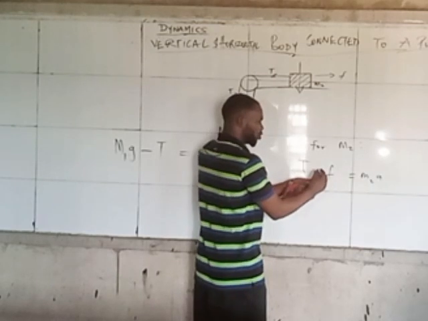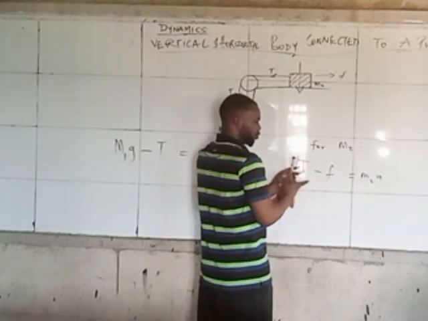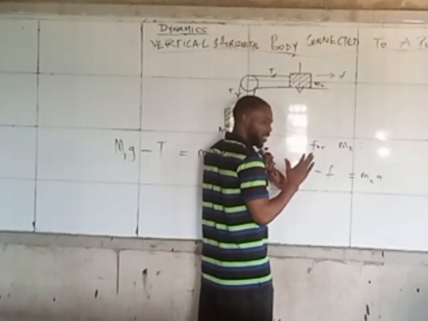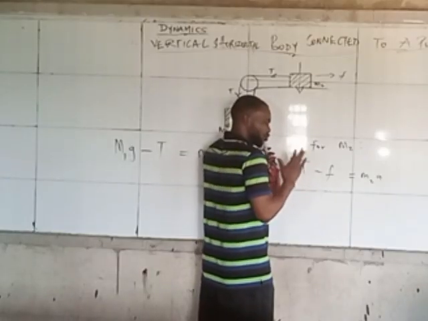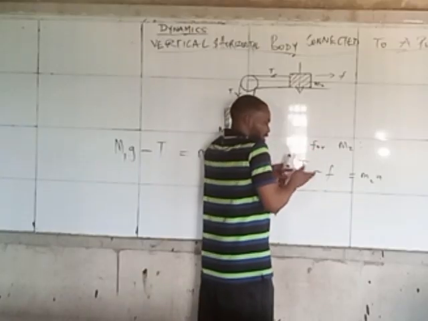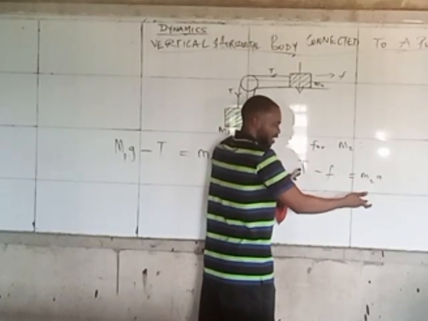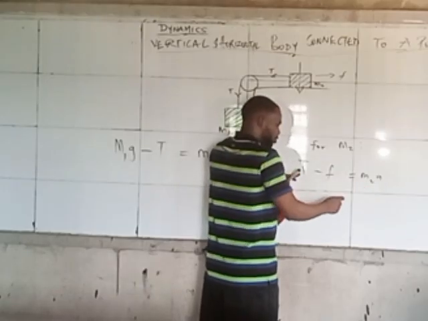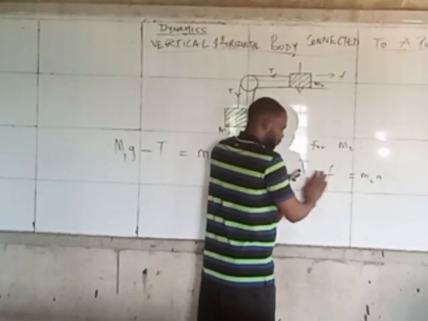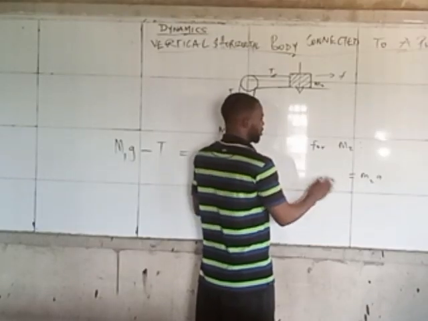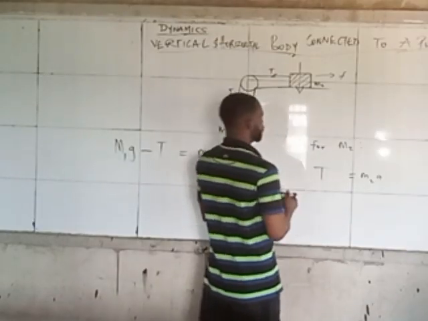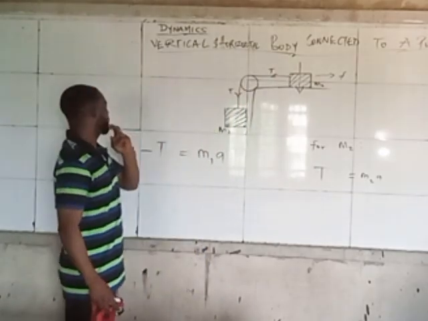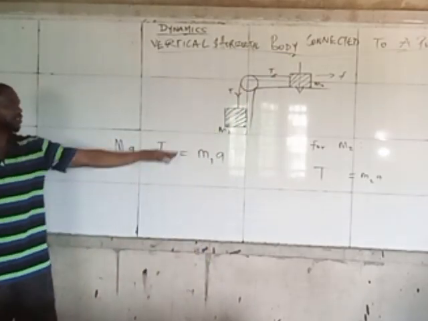But since they did not mention friction, and in most cases they don't mention it, whenever it's horizontal, without stressing yourself, always know that the horizontal force is just that force equals MA, provided it's the last force there. The last force is where you expect to have friction, but if it's not there, it's just T equals M2A. So this is the force on this particular body.